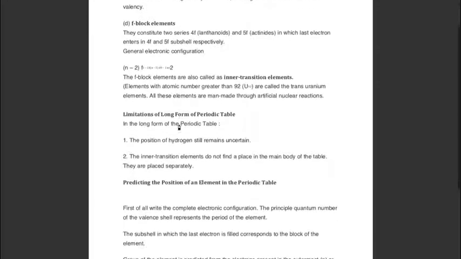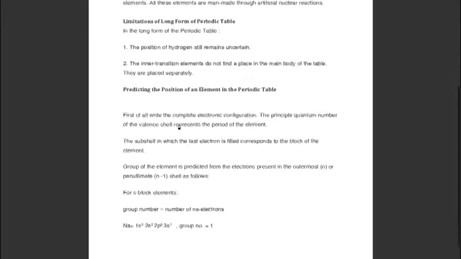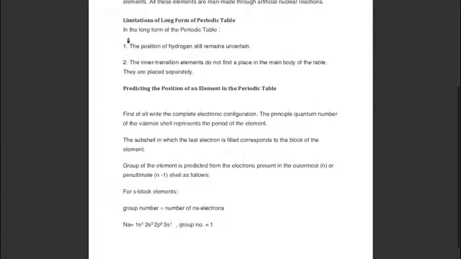Now let us discuss limitations of the long form of the periodic table. First is the same as we have discussed in the case of Mendeleev's periodic table: position of hydrogen still remains uncertain. Hydrogen is in the first period, but still it can be kept with halogens also, so it is uncertain. Second is inner transition elements, that means F block elements do not find a place in the main body of the table, they are placed separately.